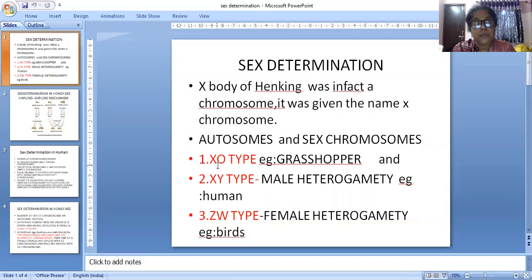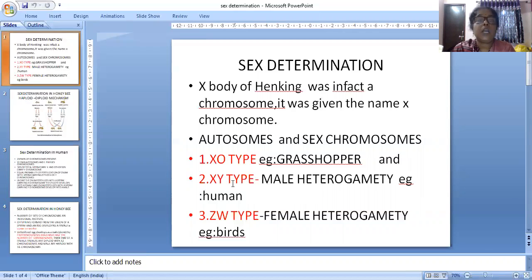Half of the sperm have the X chromosome and half do not, which is mentioned as O type. If the X chromosome containing sperm fertilizes the egg, it will be XX, the female. If the sperm without any chromosome fertilizes the egg, it is XO, that is male.